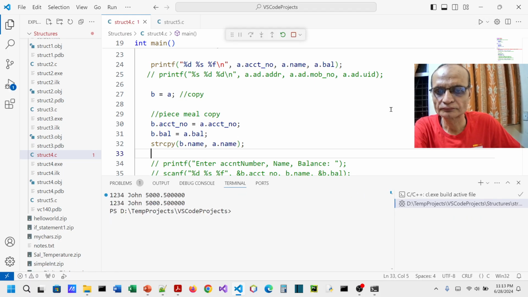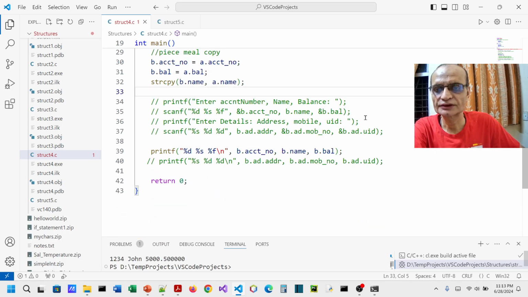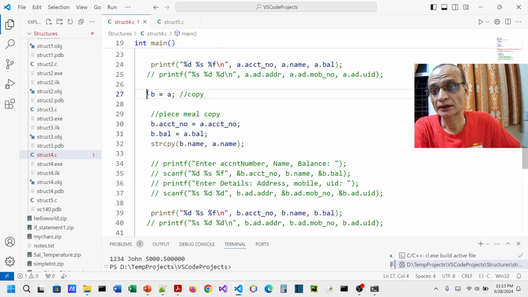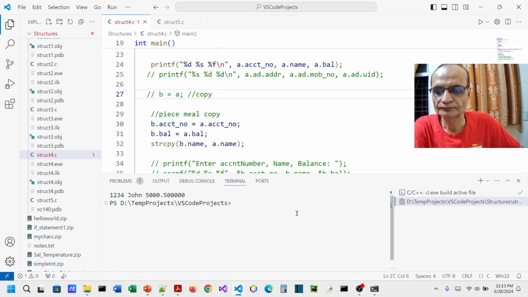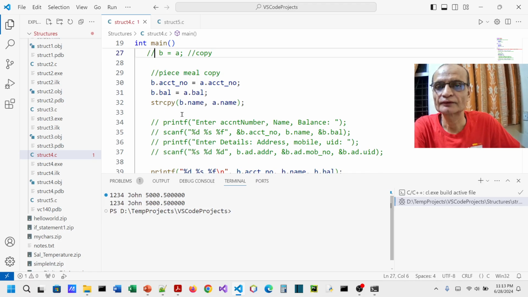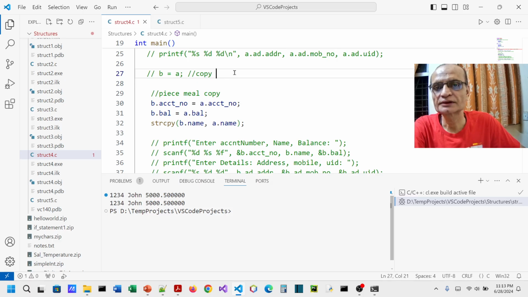Yeah, so you can see John and all that has come. Essentially what I have done is, let me comment out this also, and now let's do that. Yeah, so you can see it has worked. Here I have just done a piecemeal copy. This is an easier way, but if the things are very deep in nature with respect to nesting, then people will tend to avoid copying like B is equal to A, and will probably do it like this. Whatever information they want, they can just copy into another structure.